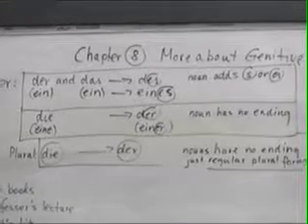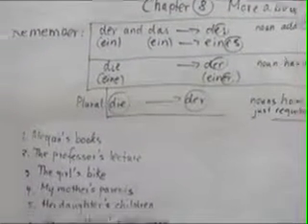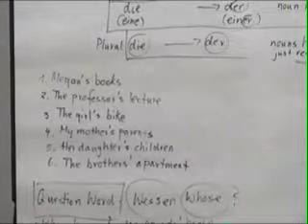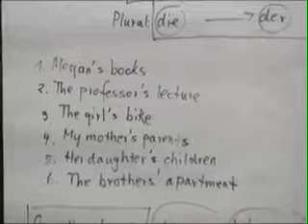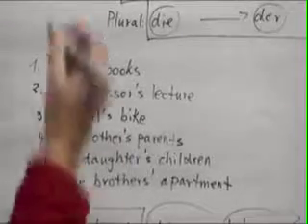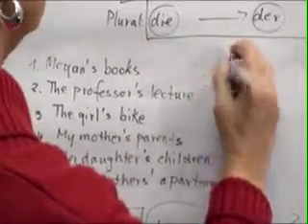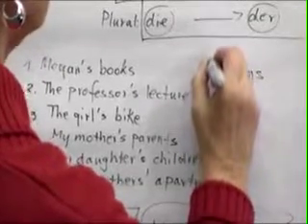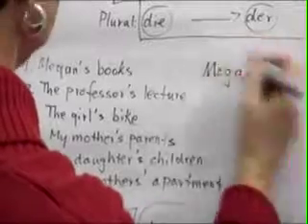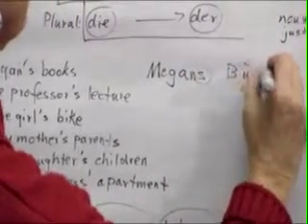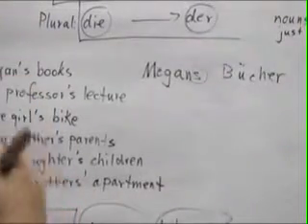All right, now let's practice. Let's see if you can translate these sentences. All right, number 1, Megan's books. Now, how would we say that? Megan is a proper name, right? So it's very easy. Megan's Bücher. We just add the S in German to the name, no separation. Megan's Bücher. Okay, proper noun. These are the easy ones.